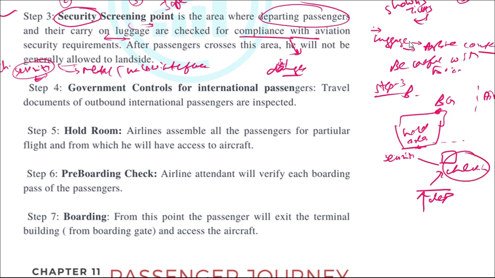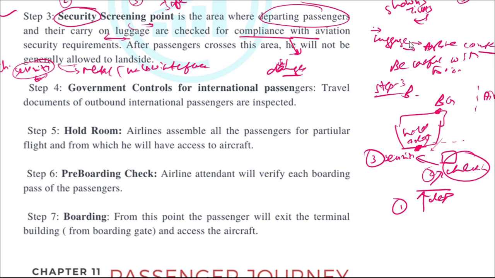Then he will go to the security, which is the screening point, step number 3. Then here he will be checked. If there is no objection from security, then he will move to the hold area. Once he moves into this area, the passenger will not be allowed to move back to the city side. So once he's through, he's through. He has to go there only.